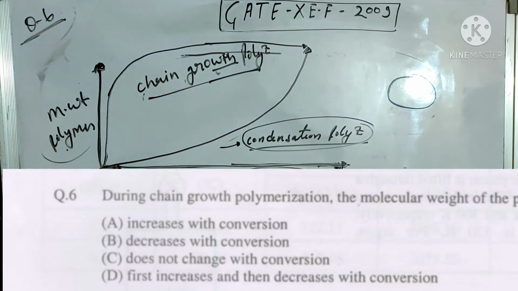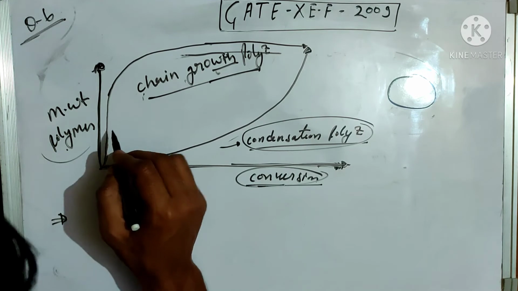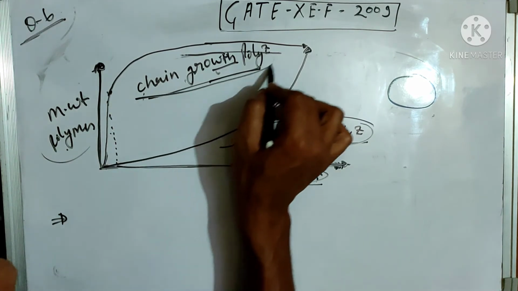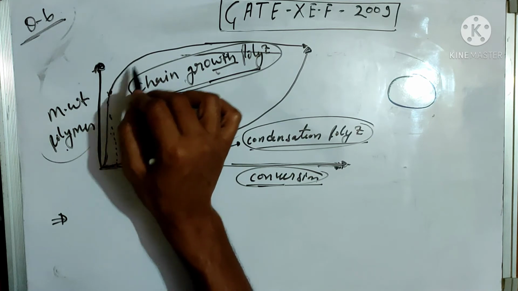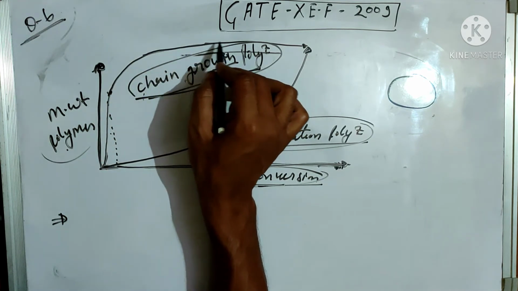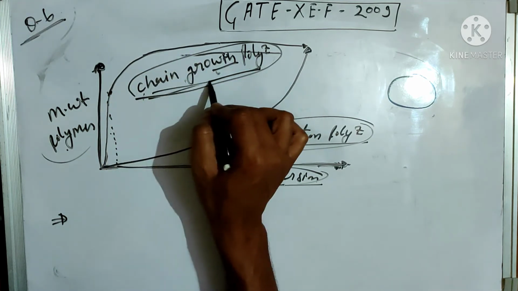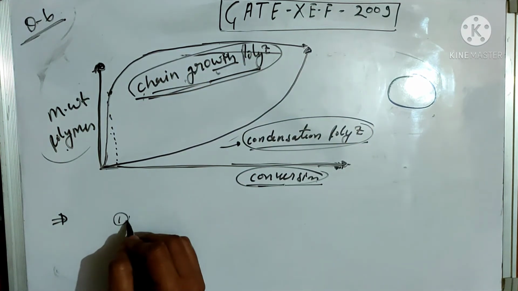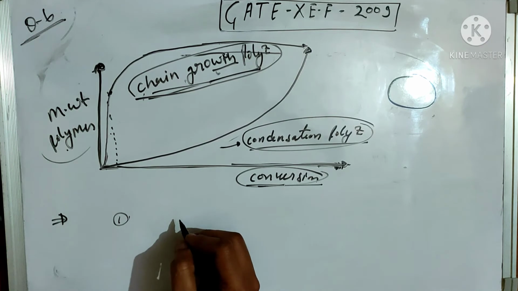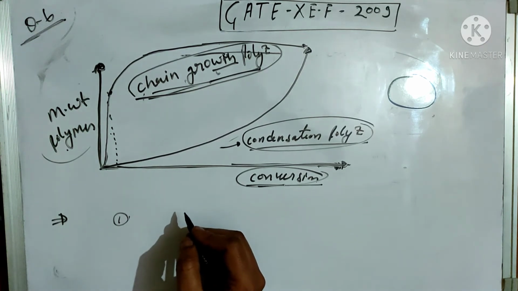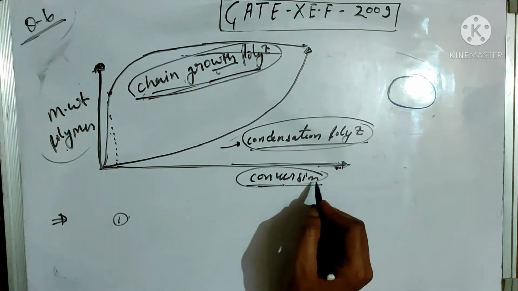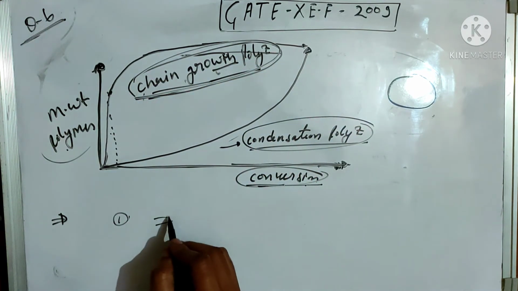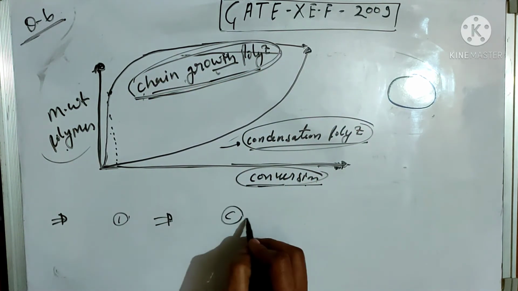We can see at low conversion of the monomer we get the higher molecular weight of the polymer by chain growth polymerization, and after some time the molecular weight in chain growth polymerization is independent of the conversion. So after checking the options, the molecular weight does not depend on the conversion of monomer in the chain growth polymerization. So the correct answer is C.